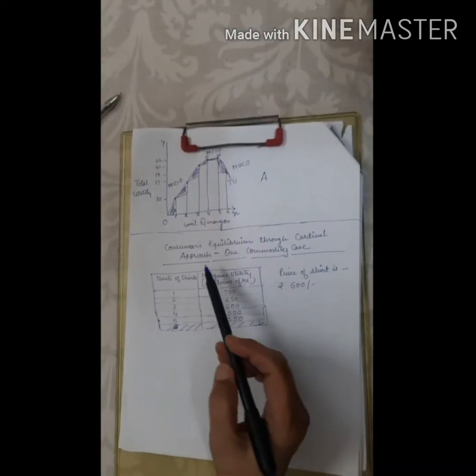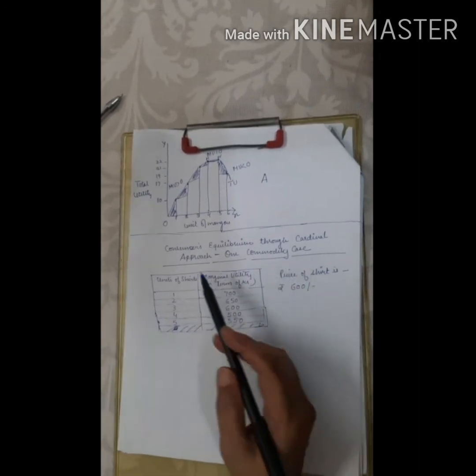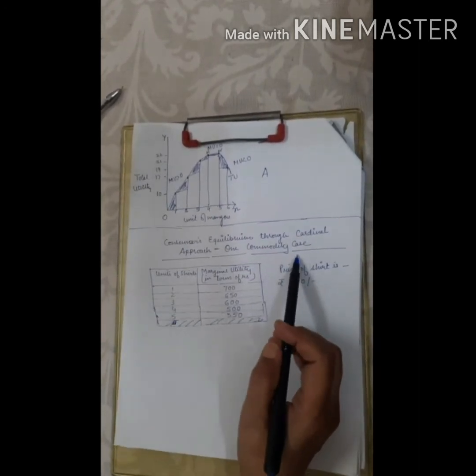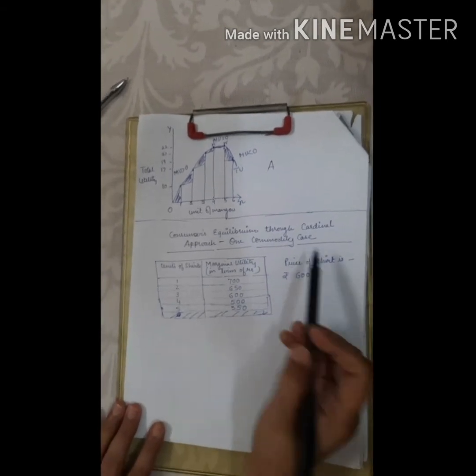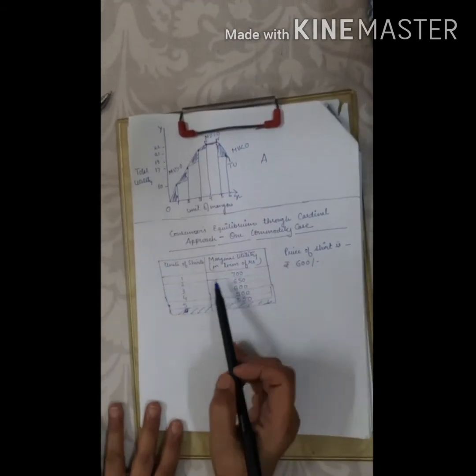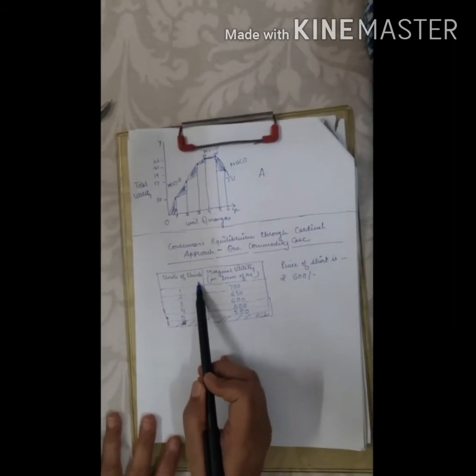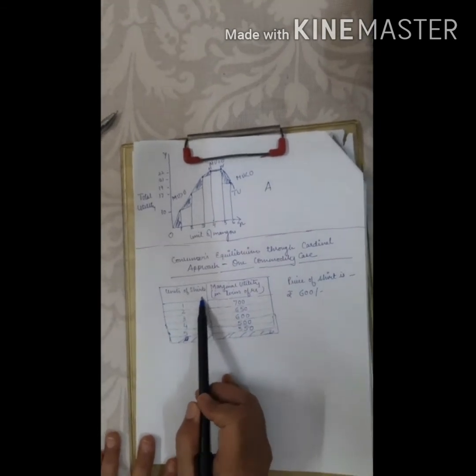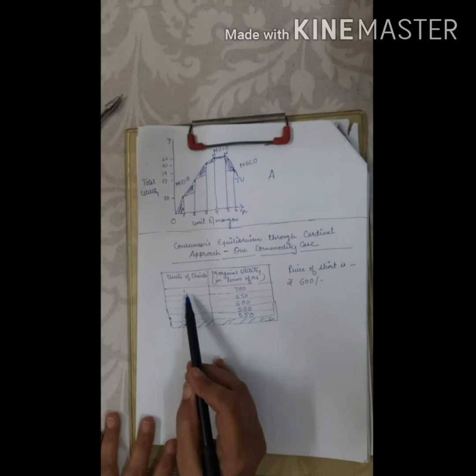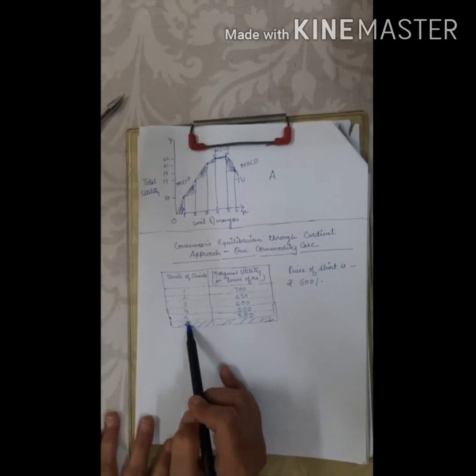This is explained with the help of a table and diagram now. So here is the consumer's equilibrium through the cardinal approach in case of one commodity, when the consumer is consuming only one commodity. A schedule is given over here. You can see the schedule. Two columns have been made. The first column is about the commodity, and we have taken shirts as our example, so we have shown units of shirts. The consumer is consuming 5 units of shirts, right?